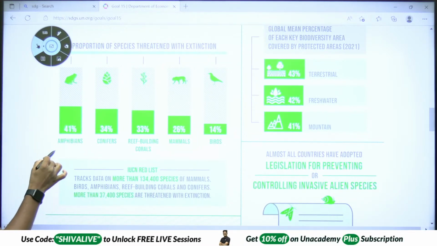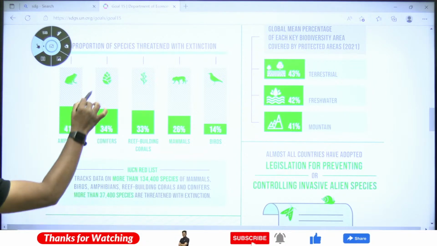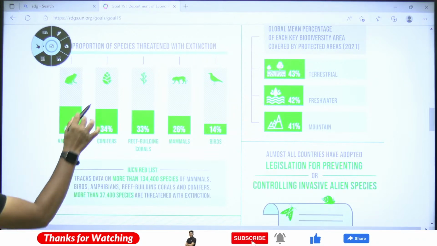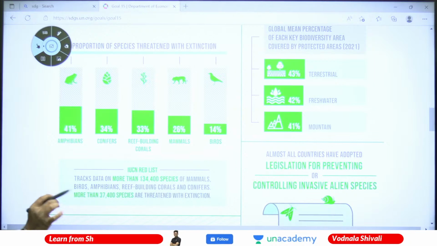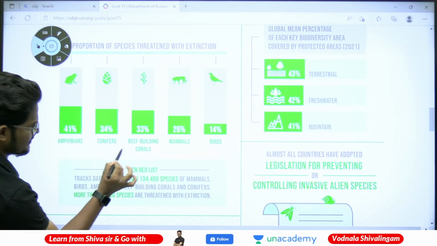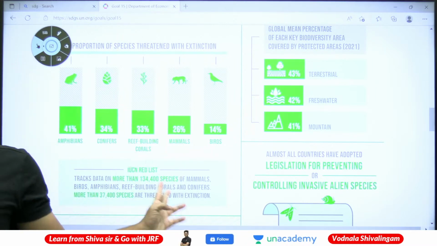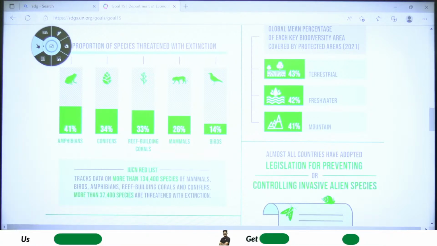41% are amphibians, 34% are conifers, 33% are reef building corals, 26% are mammals, 14% are birds. These are the options given in that particular question. Out of that, I think mammal is the correct answer.